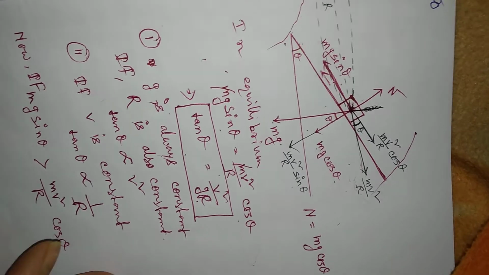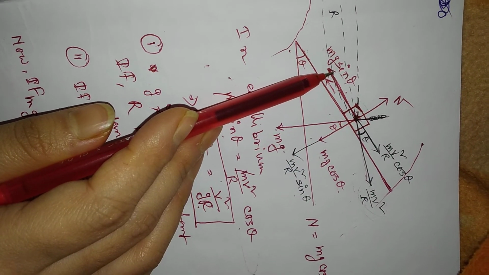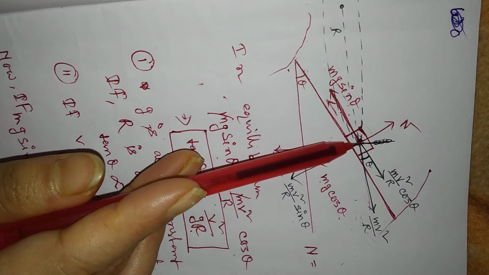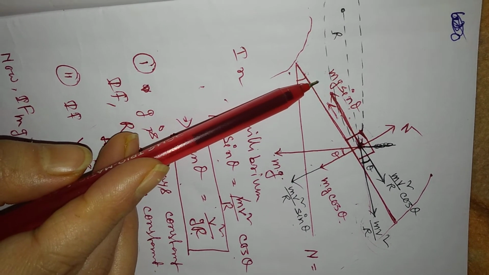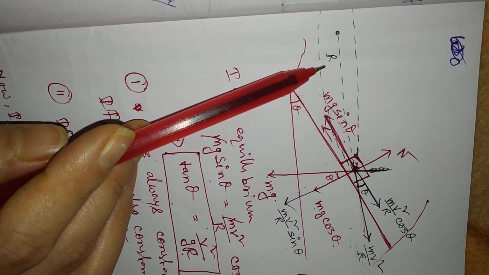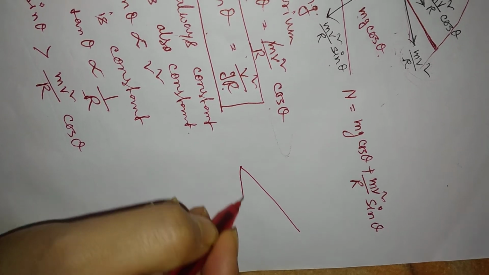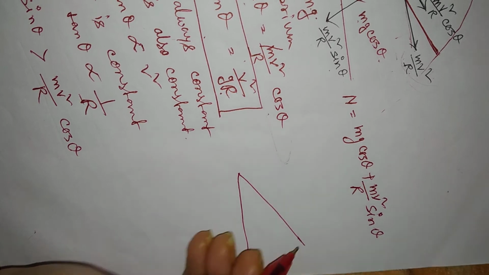But just look at here, if the vehicle is moving along this direction, that means if the vehicle is moving in the downward direction, then the radius of the circle will decrease. Just look at here, I am taking two positions of the vehicle on this inclined road.